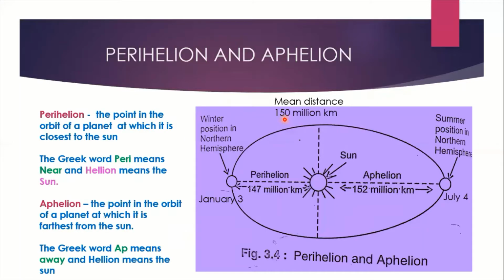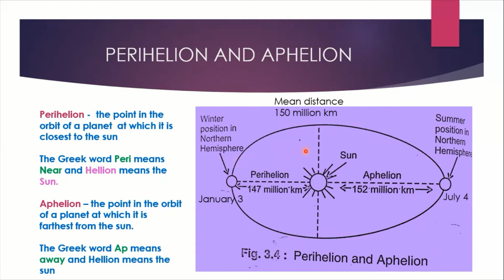Next is a different term, that is perihelion and aphelion. What is perihelion and aphelion? These are two Greek words which show the distance of the sun to the earth. You can see here, this is the earth revolving like this around the sun. This is the orbit of the earth. Now the mean distance between the sun and earth is around 150 million kilometers.